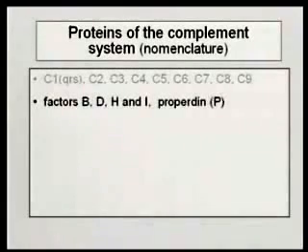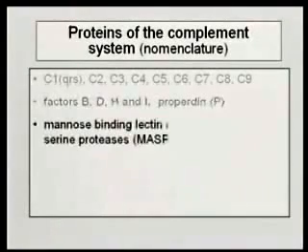In addition to those proteins, there's a series of factors. So they came up with other names for these. We'll have factor B, factor D, factor I, factor H. There's another one called factor P, which is properdin. You'll see it either way, factor P or properdin. So we have the main complement components and a number of different factors.